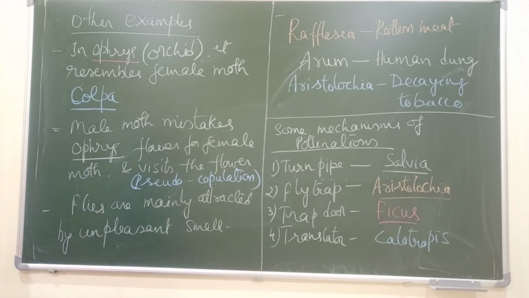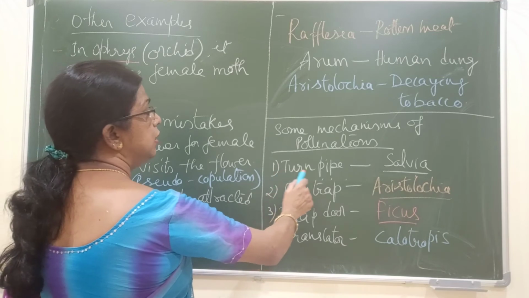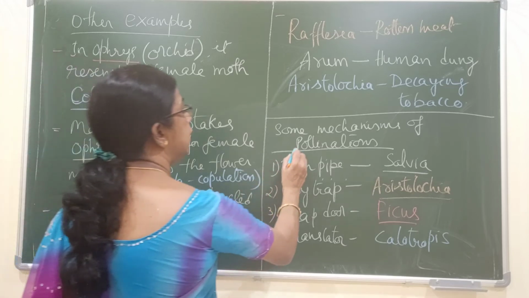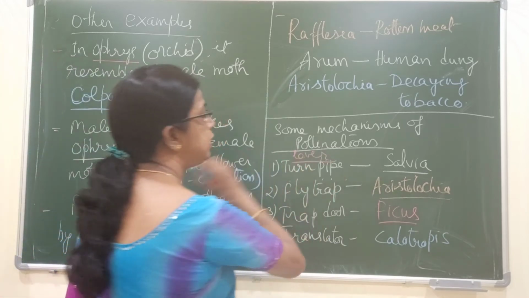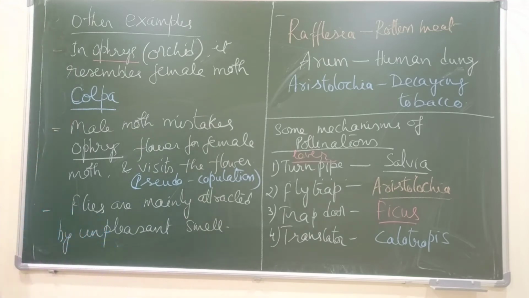Next are some other mechanisms. Among the other mechanisms, the turnpike mechanism is found in Salvia. This is also called the lever mechanism.